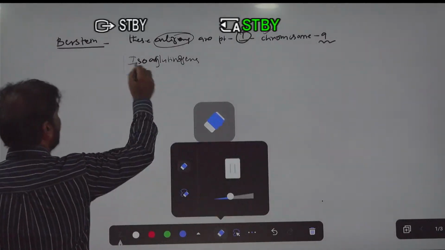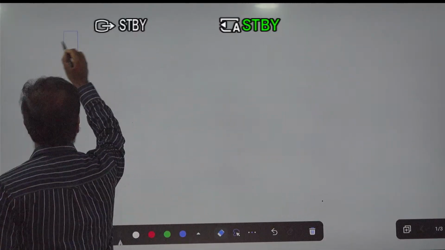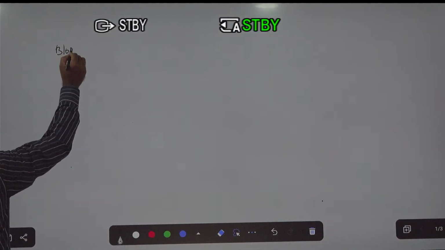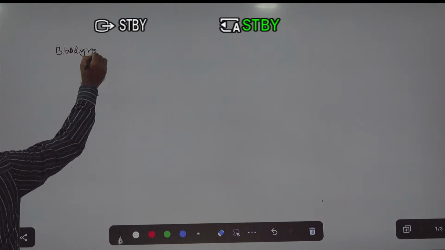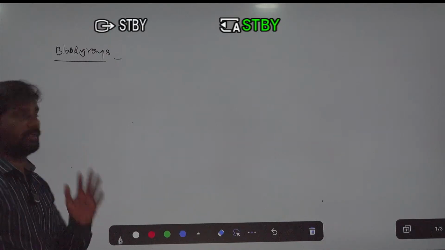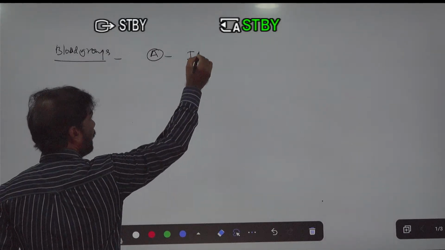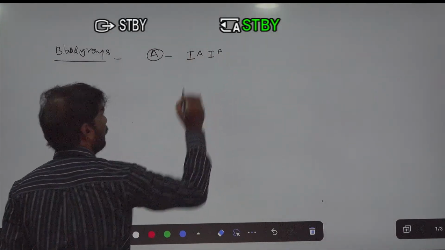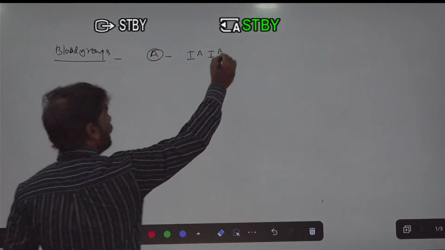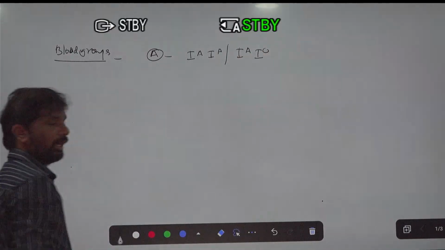Right now, these blood groups are expressed with genes. The A blood group gene is IA. It is expressed by IA and IA, or maybe it is expressed by IA and IO.